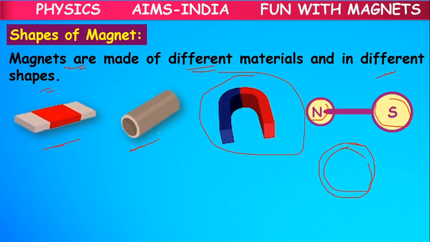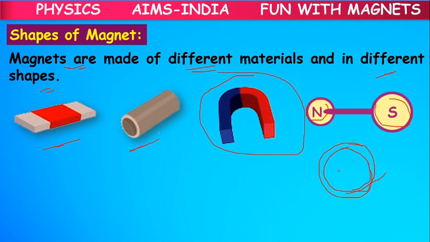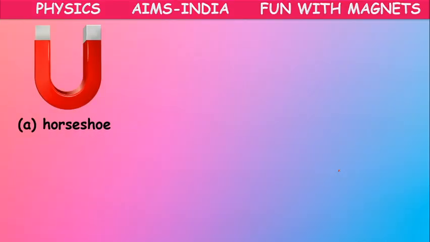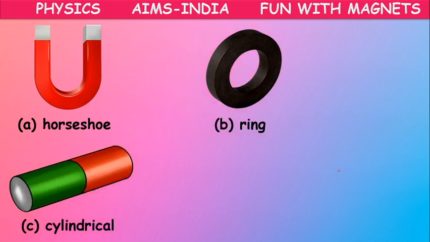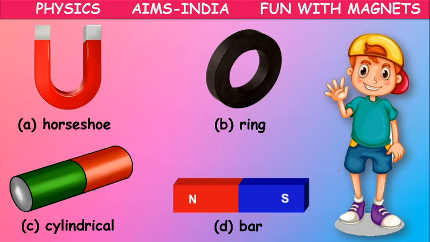Only the outer surface is like a ring, the inner part will be hollow. So we have different shapes of magnets made from different materials. This one is a horseshoe magnet, ring magnet, cylindrical magnet, bar magnet. These are the different shapes of magnets.